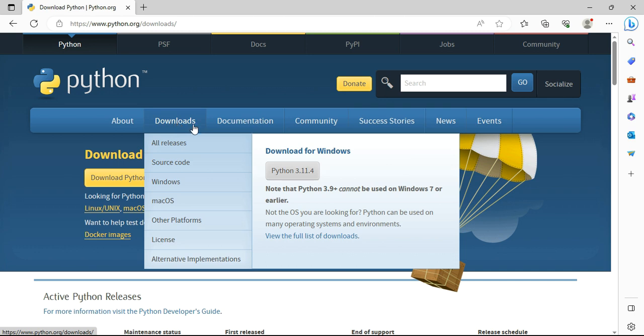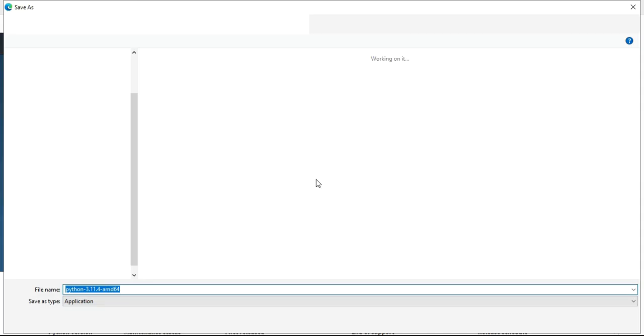You just need to click the required version. Say Python 3.11.4 is the newest version provided by Python, and it is for Windows. So let me click on it and start downloading.